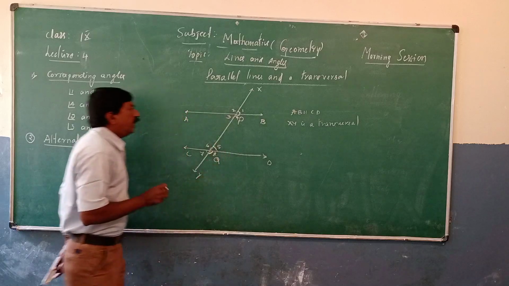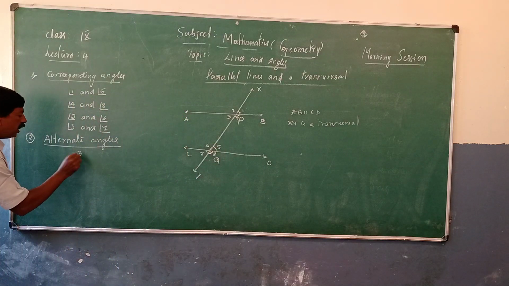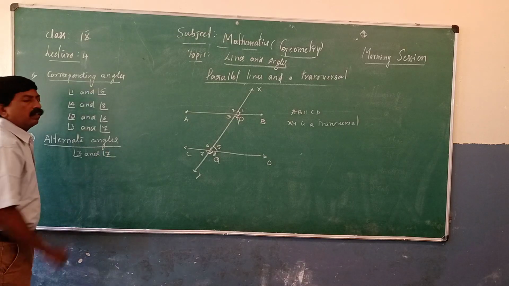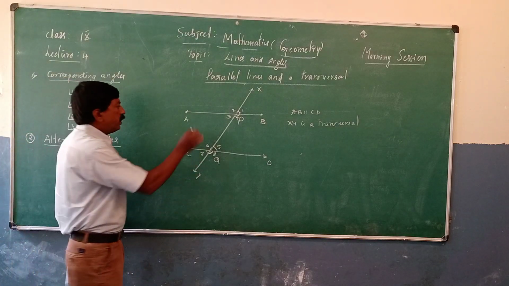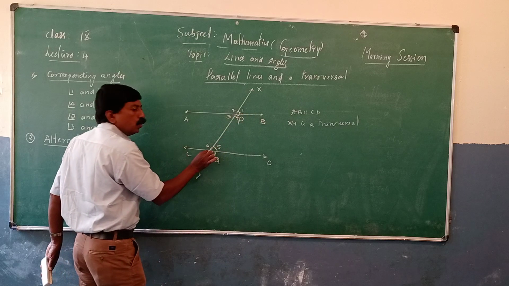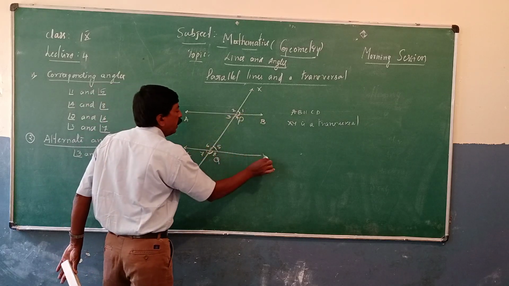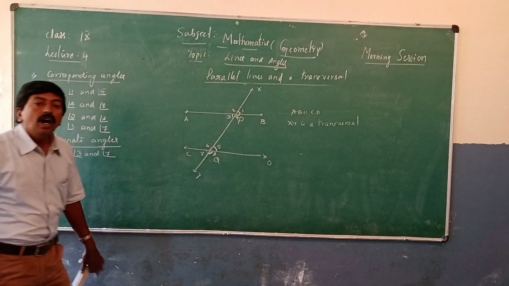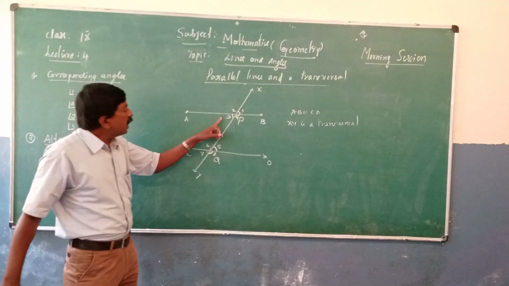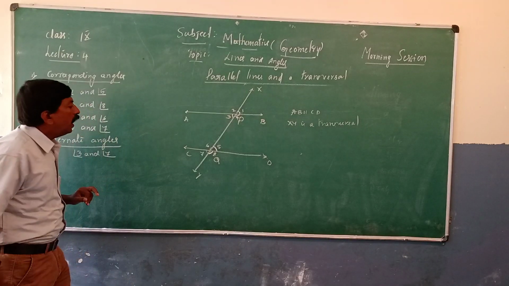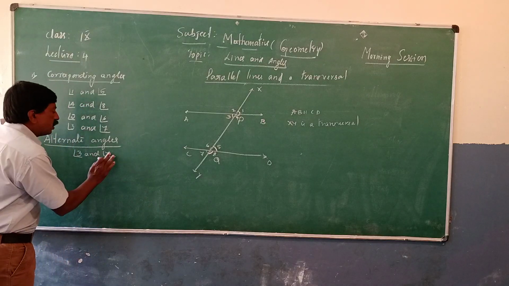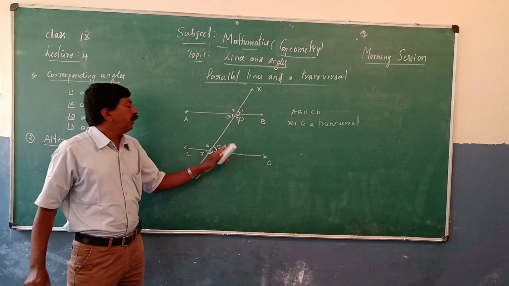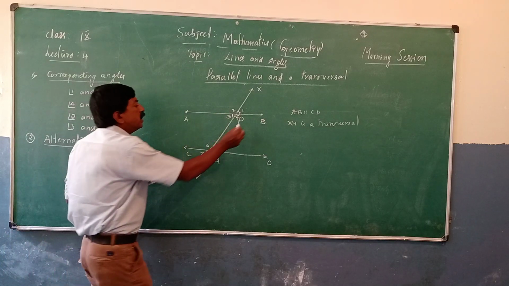Observe A, P, Q and P, Q, D: this angle with this angle is an alternate angle. Note it as angle 3 and angle 5. So that's not 7, it is angle 5. Angle 3 and angle 5 are alternate angles.